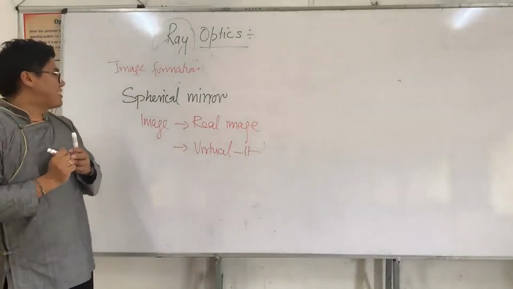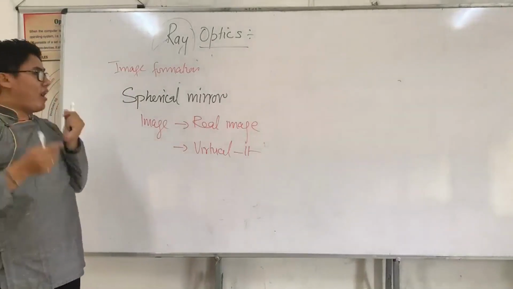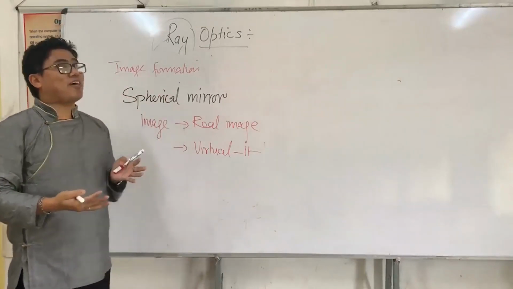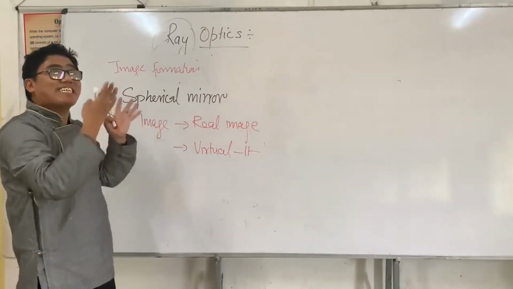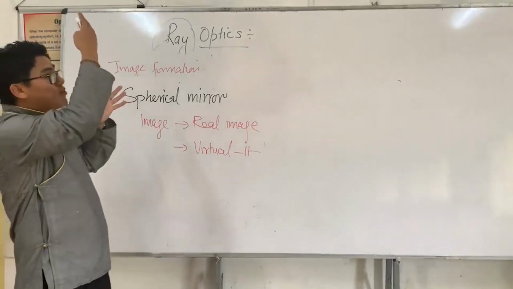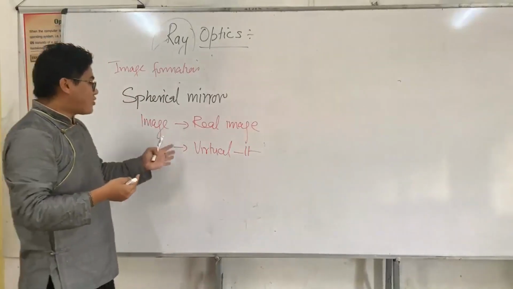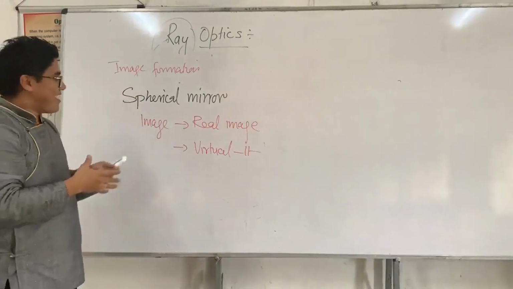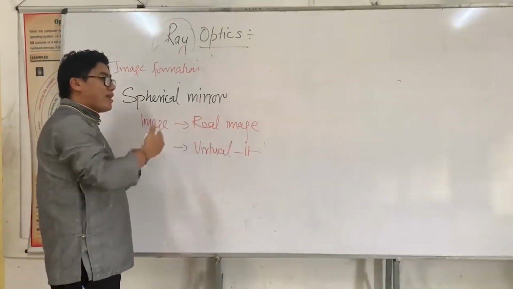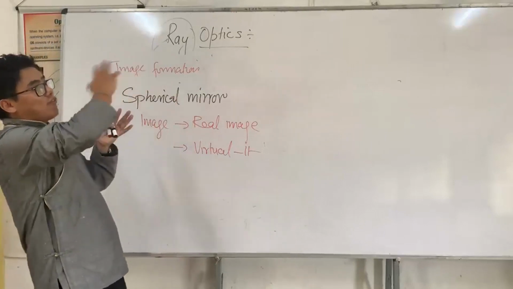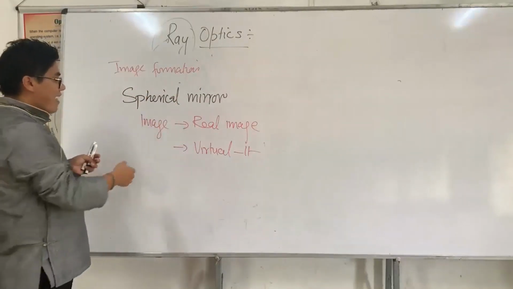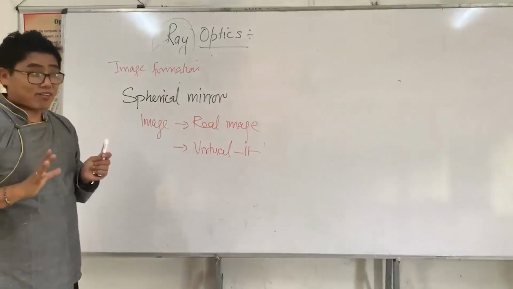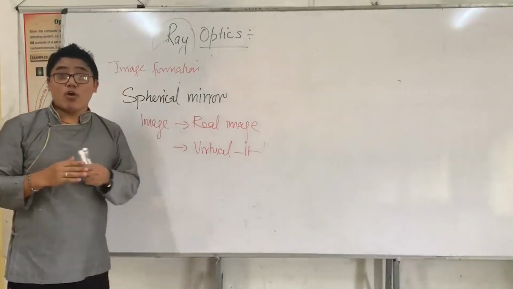If I ask you what is real and what is virtual, I'm sure you will answer that a real image is an image that requires a screen. It normally forms on the screen, and a virtual image is one which doesn't form on the screen. Maybe you will define a real image as an image that forms in front of a mirror, and a virtual image as one that forms behind the mirror. These things are taught in lower class.